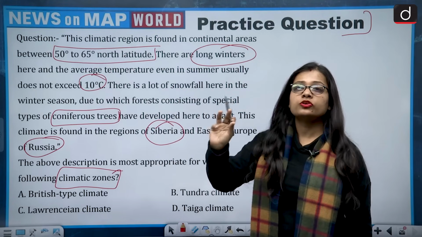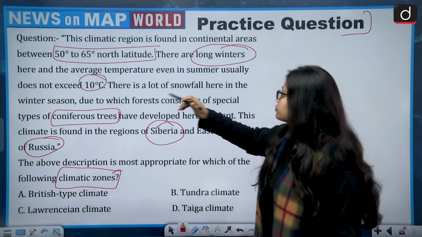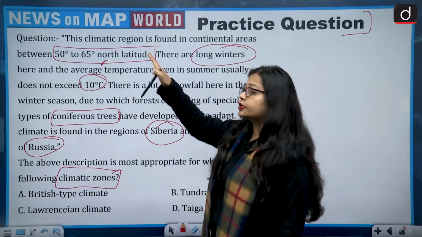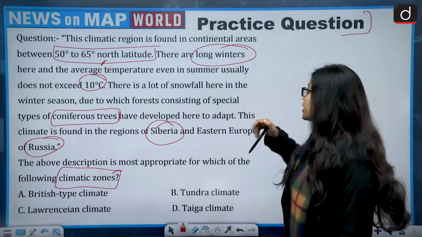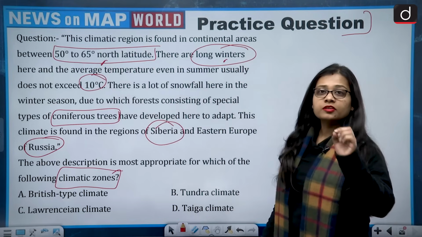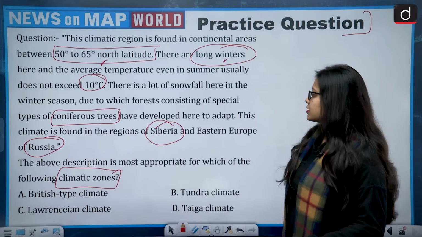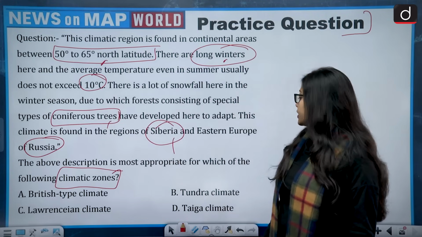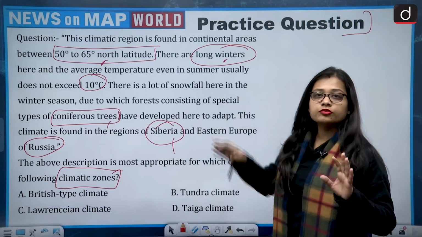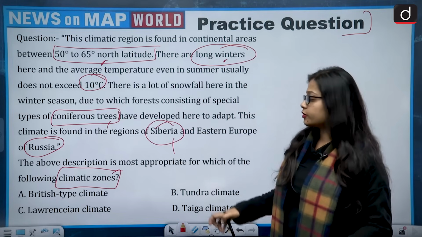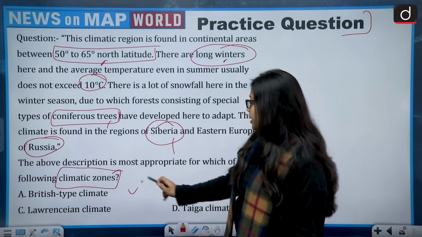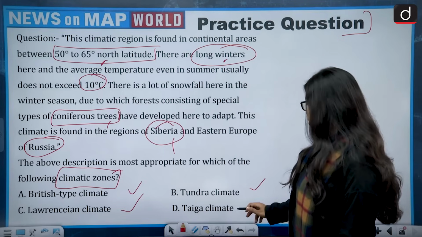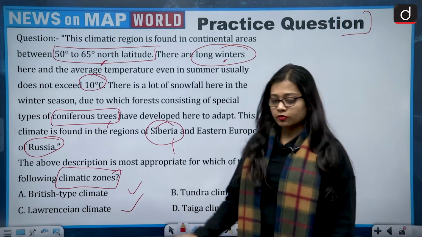Now let's talk about the hints which have been given in the question. First of all, the location, 50 degrees to 65 degrees north latitude. I think this solves a lot of things. Then long winters. Summer temperature is also around 10 degrees Celsius. Coniferous trees are there. Found in the regions of Siberia and Eastern Europe of Russia. These are the hints that you have to look into. And the options are British type climate, tundra climate, Laurentian climate or taiga climate.